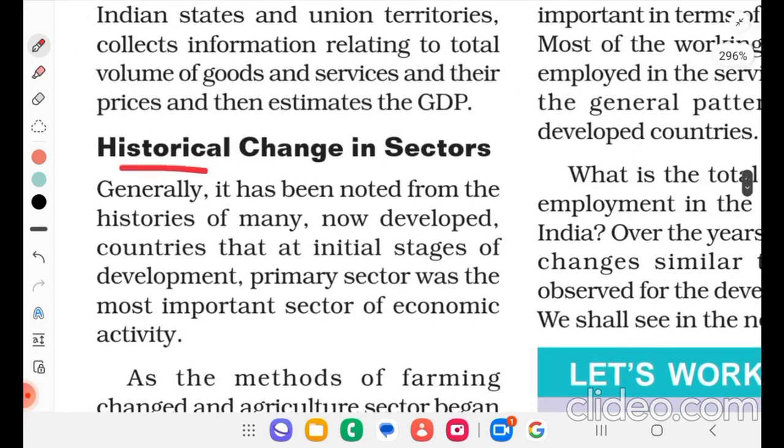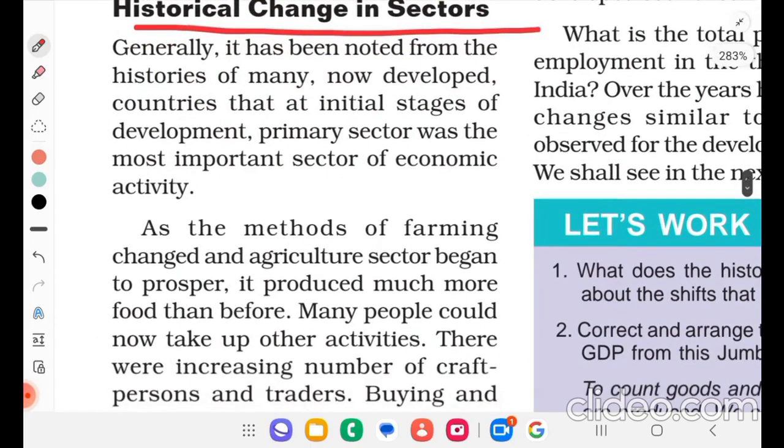Historical change in sectors. Generally, it has been noted from the histories of many now developed countries that at initial stages of development, the primary sector was the most important sector of economic activity. As the method of farming changed and the agriculture sector began to prosper, it produced much more food than before. Many people could now take up other activities.